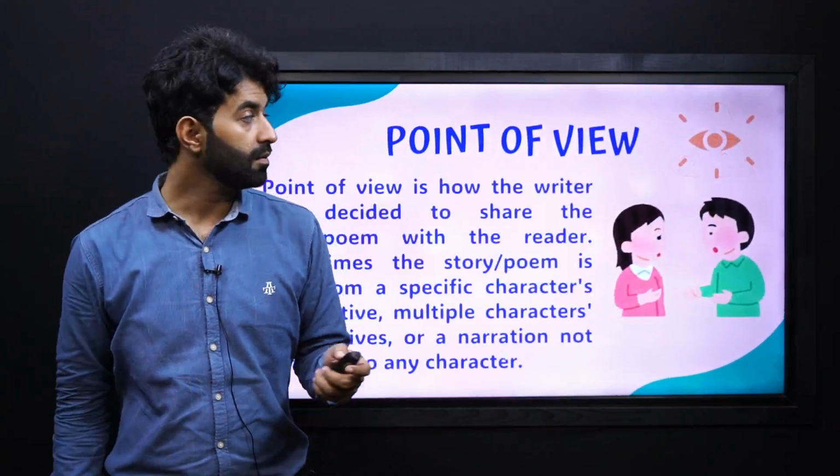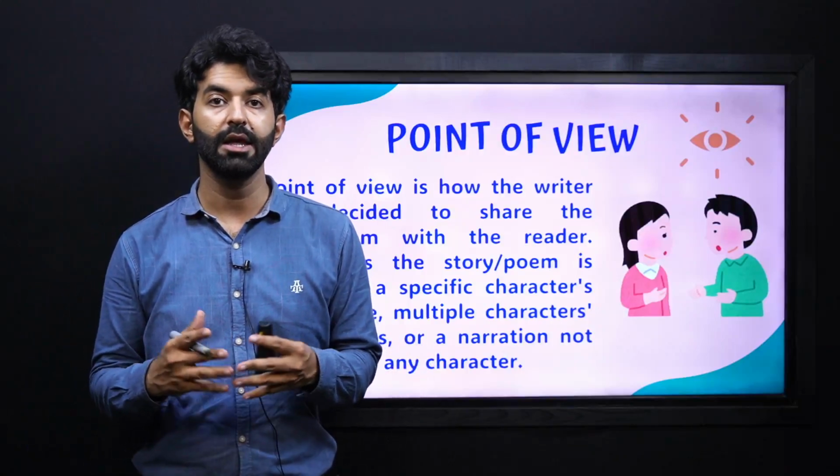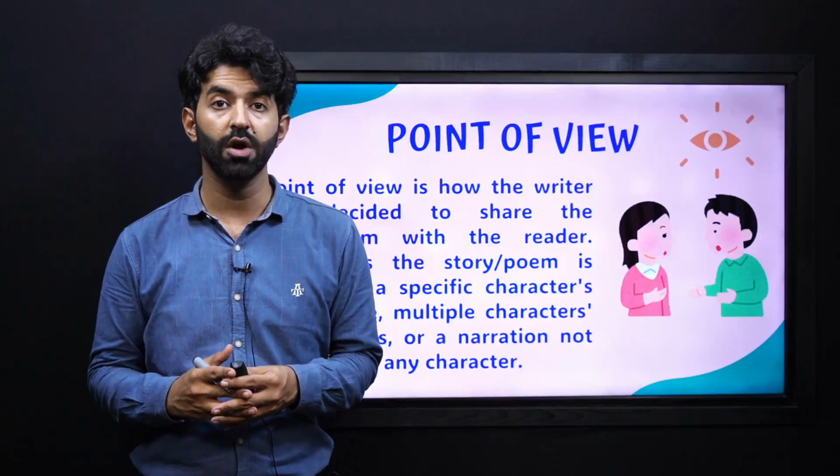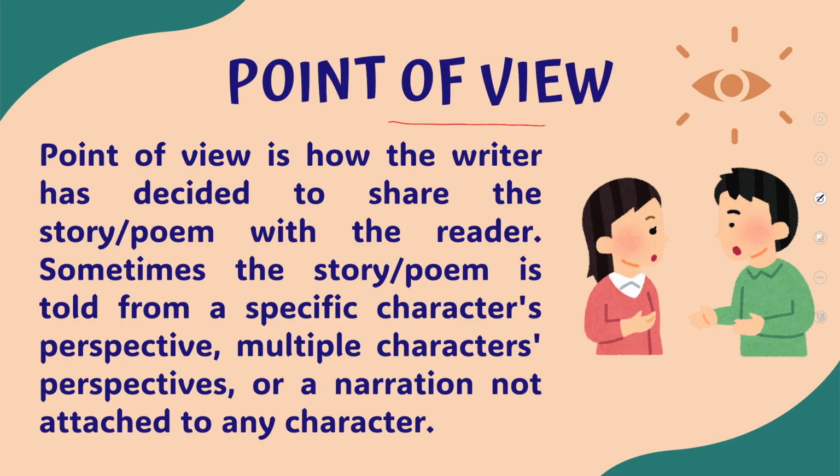Now, let's see what a point of view is when it comes to any narration, whether it's a story or a poem. So a point of view is how the writer has decided to share the story or poem with the reader.